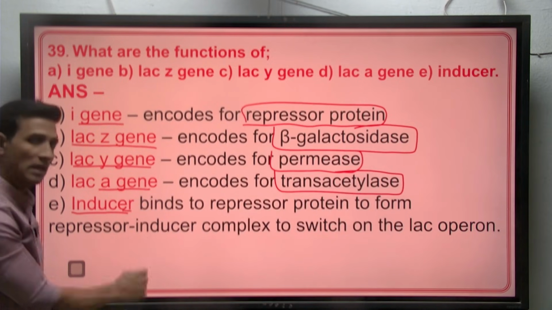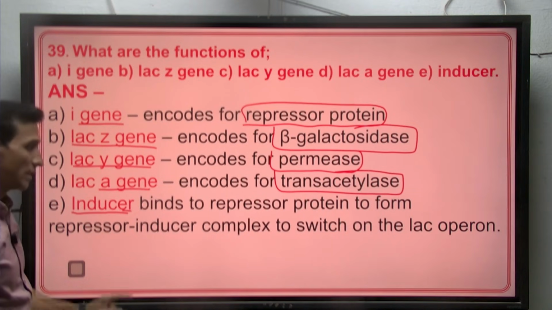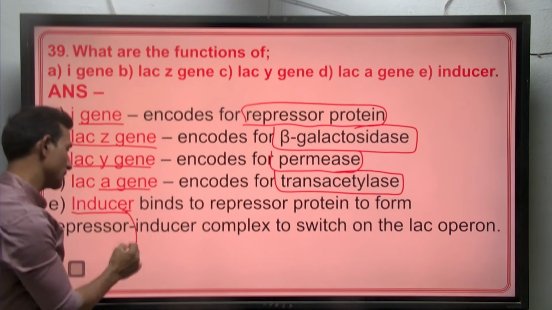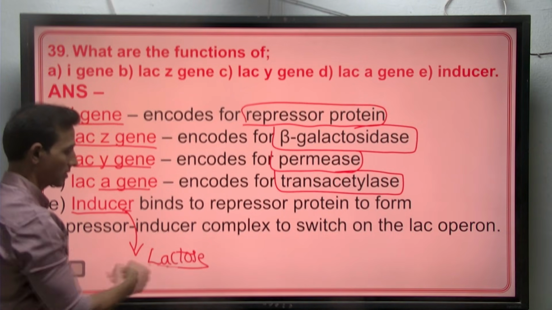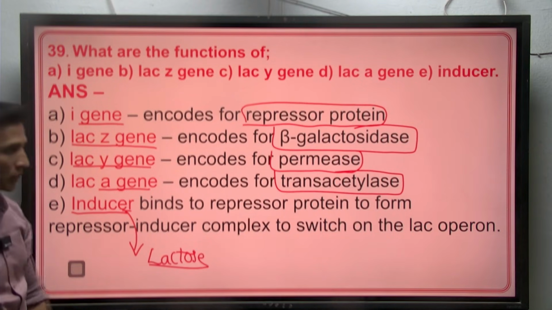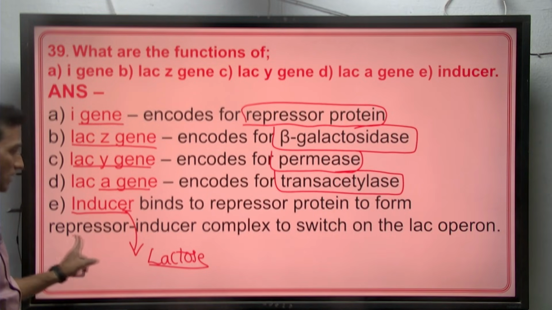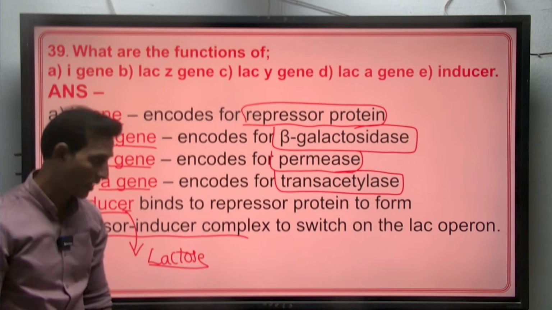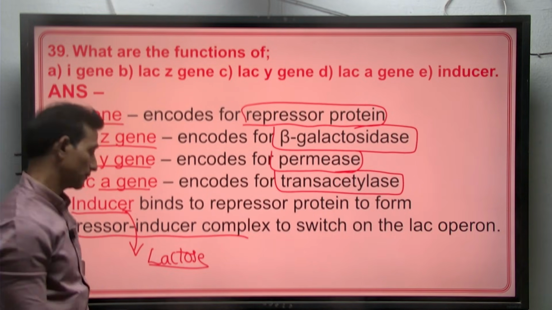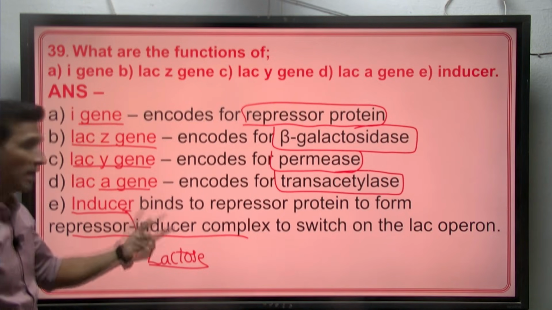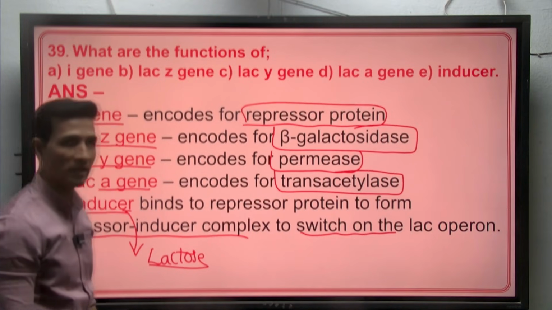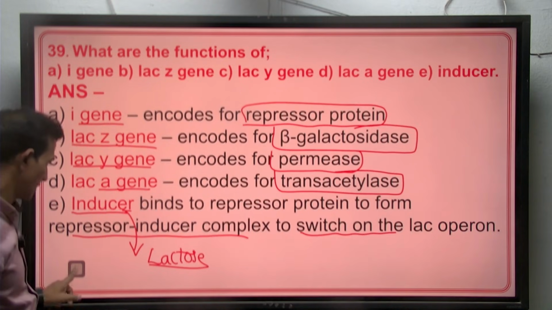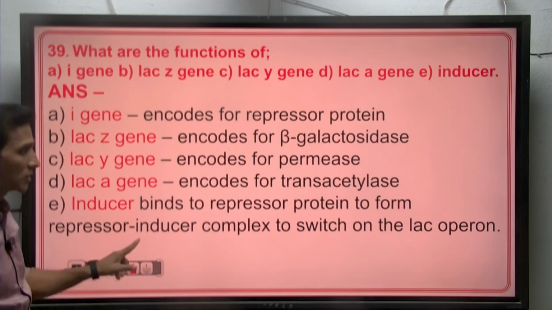We know that in the Lac-Operon the inducer is lactose. So this lactose binds to the repressor protein and forms a repressor-inducer complex, which will allow the genes to get activated. So the Lac-Operon gets switched on in the presence of the inducer.